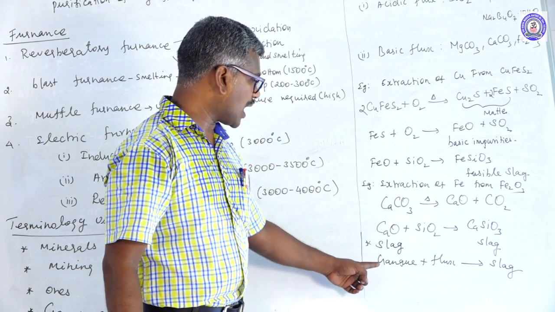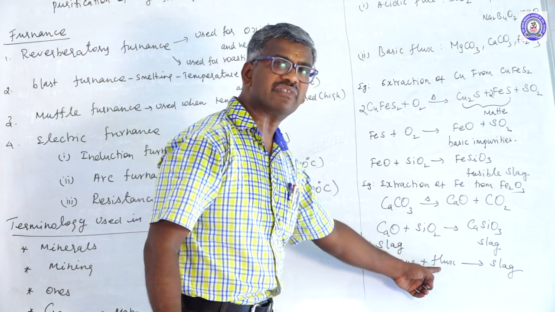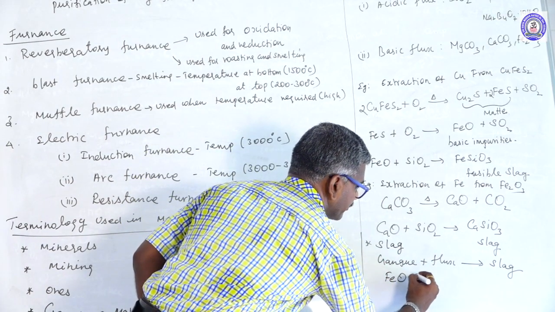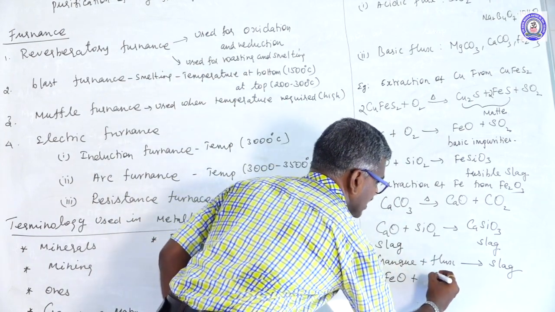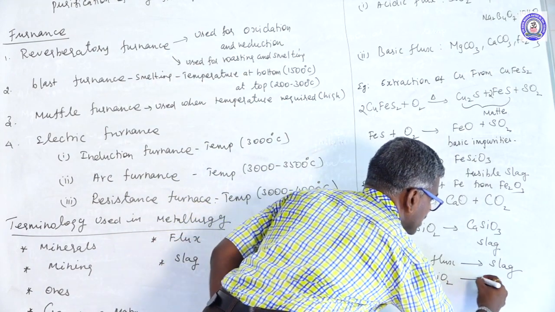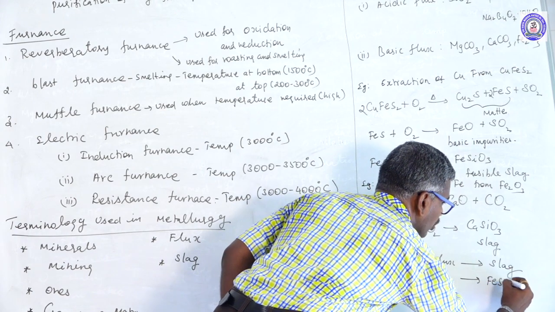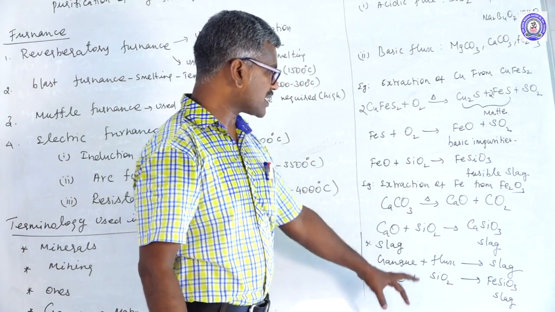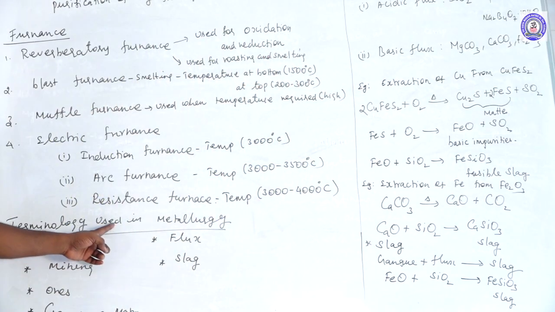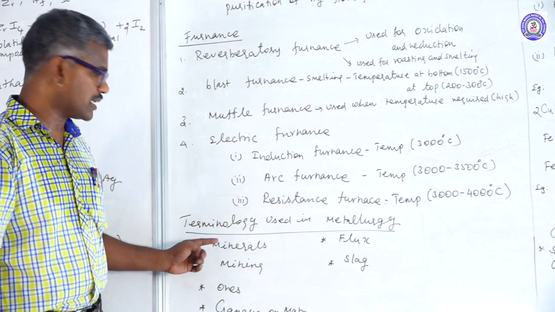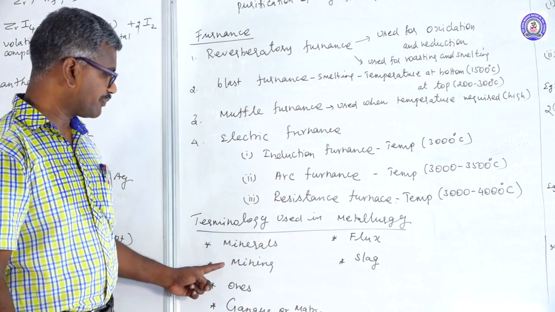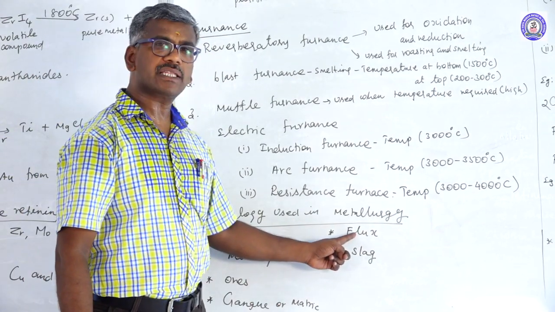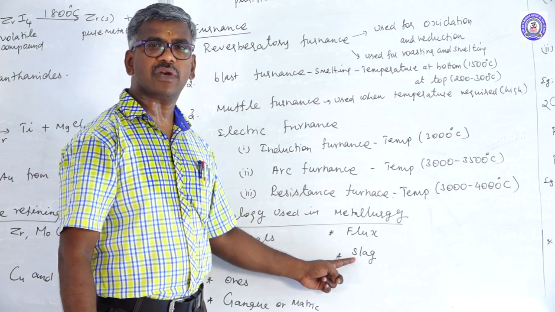Slag is formed by the combination of gangue and flux. For example, gangue may be FeO. Flux, this one is an acidic flux SiO2, to form FeSiO3. This is formed as slag. Slag is nothing but impurities. These are the terminology used in metallurgy. What are the terminology used in metallurgy? First one is minerals, mining, ores, gangue or matrix. Another one is flux. Last one is slag.